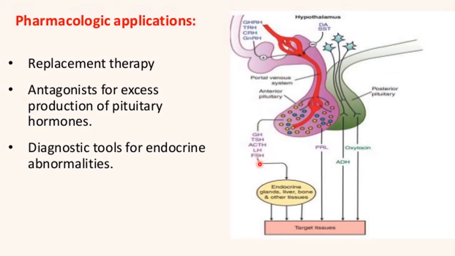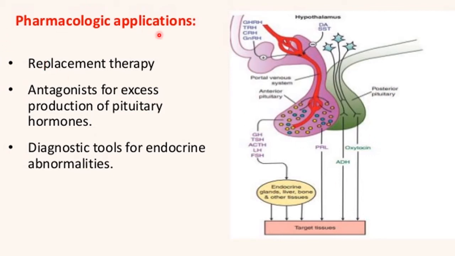These hormones act on different tissues, like growth hormone will act on liver and bone. Similarly, thyroid stimulating hormone will act on the thyroid. Similarly, luteinizing hormone and follicle stimulating hormone will act on other tissues like ovaries and testes, and then they act on target tissues. You can see from the posterior pituitary 2 hormones are released: oxytocin and ADH. These hormones act on target tissues.